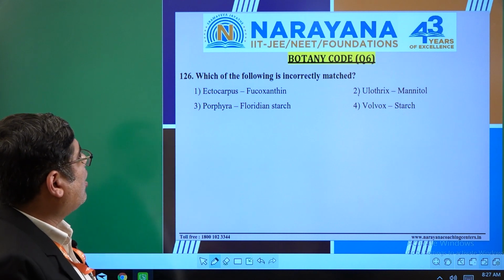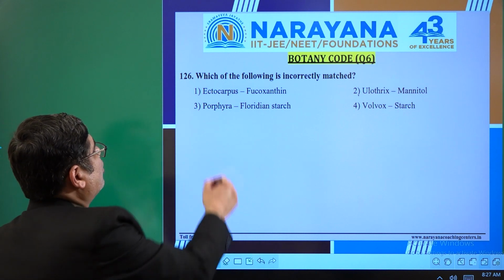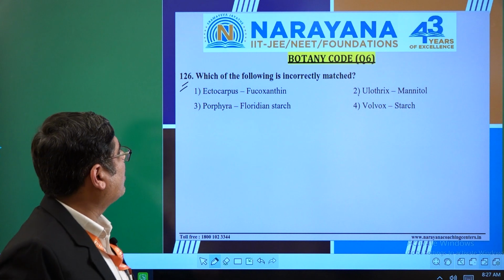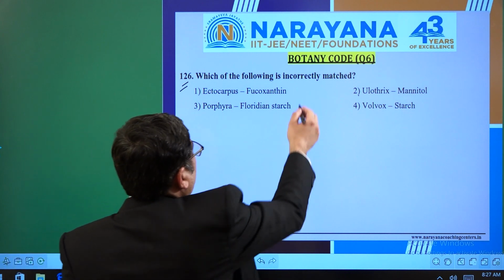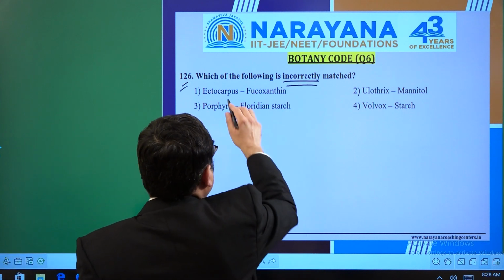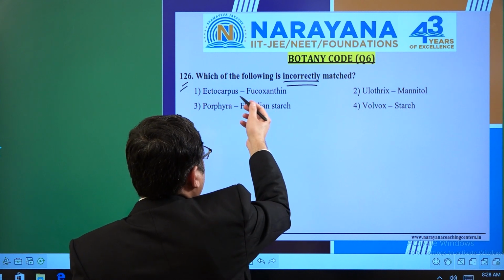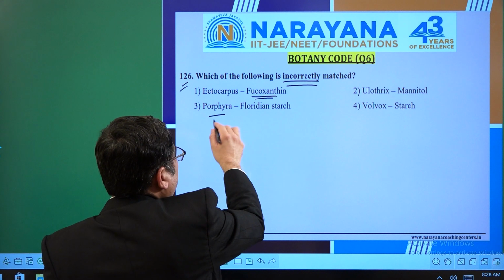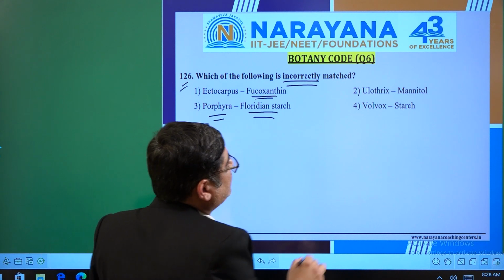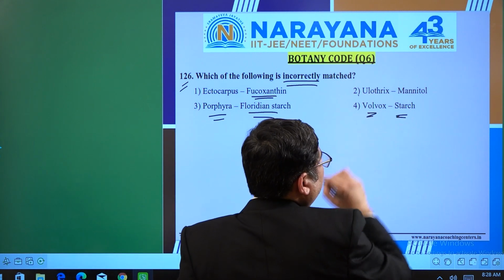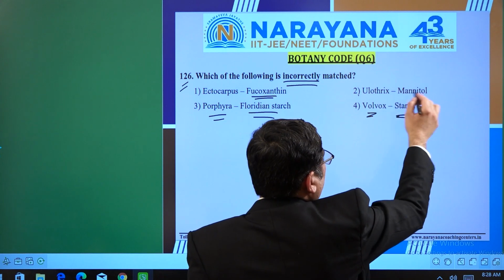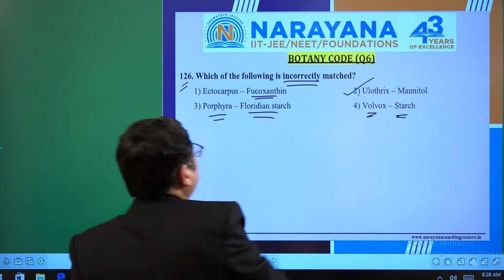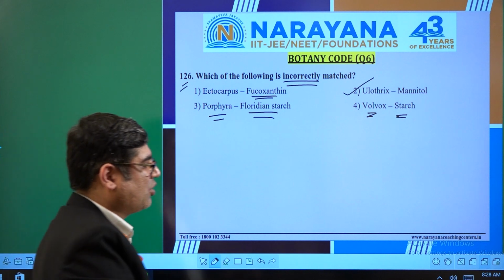Here, which of the following is incorrectly matched? Question number 126 we are talking about. So simply, if we go with the incorrect match option, Ectocarpus is of course the alga which is producing fucoxanthin. Porphyra is also producing floridean starch. Volvox is finding the starch granules. Oedogonium is not finding the mannitol. So of course this should be the correct answer for the particular question.